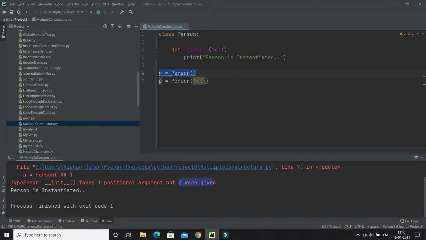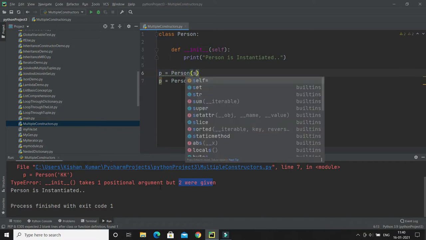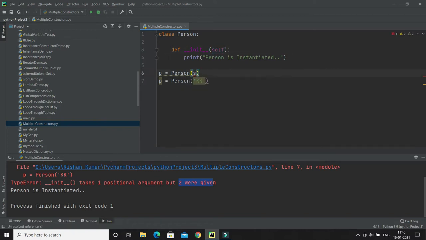Whenever you create an object of Person, self is passed by default. Even if we do not pass any argument, self is there. What is self? When you define a constructor in Python, and __init__ is nothing but the constructor, self is passed automatically. It's just a name by convention; it doesn't mean you always have to name it self. You can give anything, but it should be the first parameter.